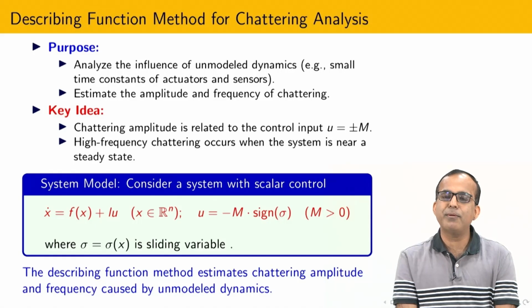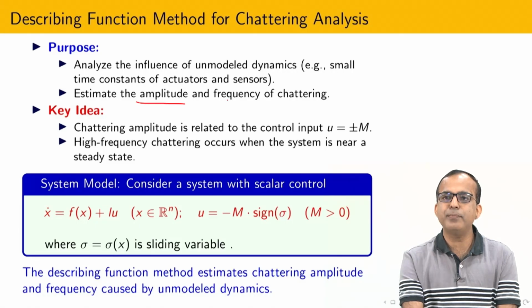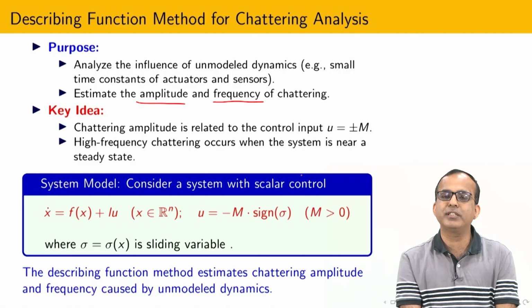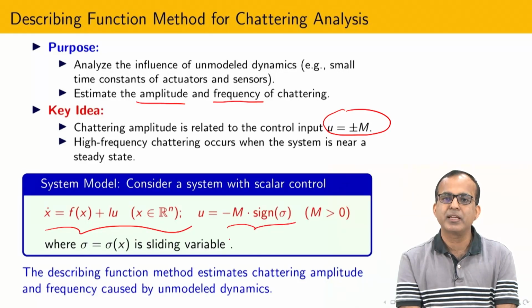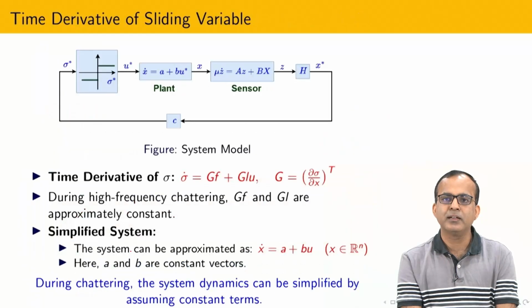Now what is our next goal? Our prime goal is to calculate the amplitude and frequency of the chattering, because that is finite. So for that I am again going to apply on-off control. You are free to select any system. I have selected here an nth order system with only one control input for simplicity, and this is the sliding surface. It is possible to show how to realize sliding.